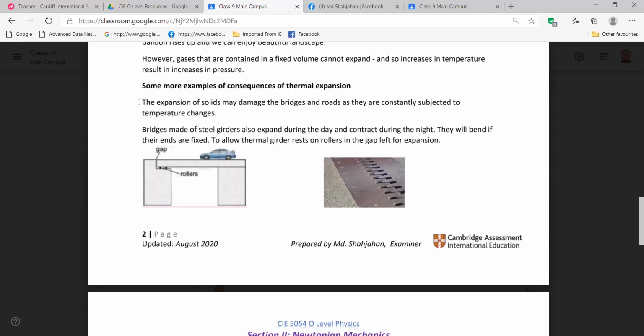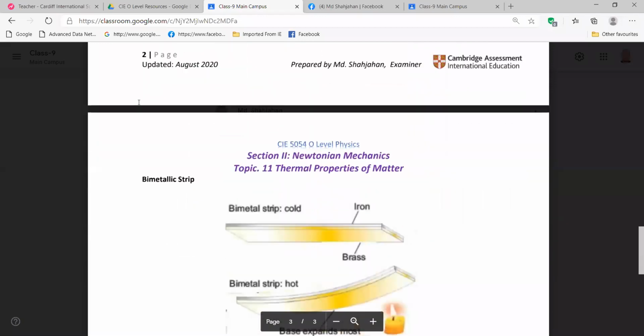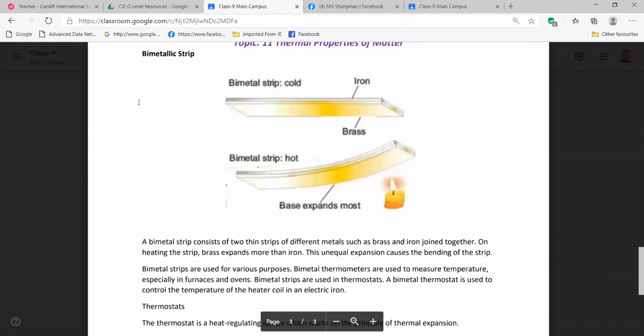So is it clear? Are these things very tough or very easy? Very easy to understand, right? Very easy, sir. Very simple thing. Now the bimetallic strip. First I explain it, then you read, you'll understand.